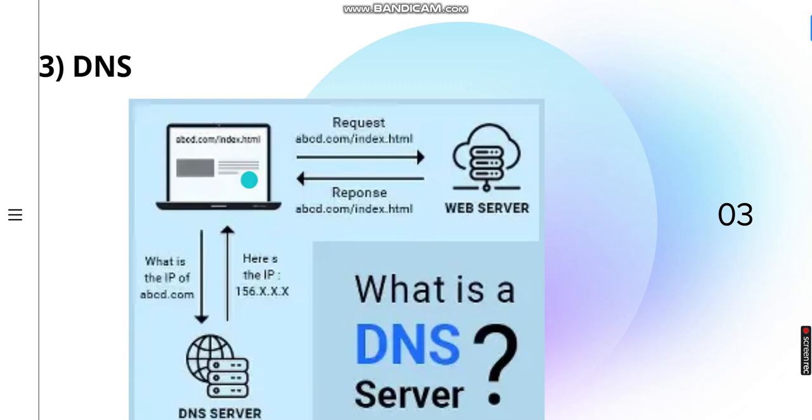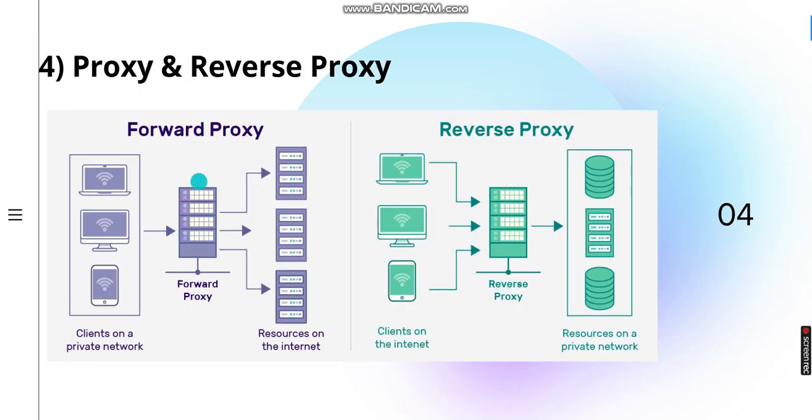And whenever we are trying to visit any website, our request doesn't always go directly to the server. Sometimes it might go directly to the server, but most of the time it has to pass through something called a proxy or reverse proxy. So let's see what they are. Firstly, proxy server. Proxies are also servers. They act as a middleman between your device and the internet. When you request a web page, the proxy forwards your request to the target server.